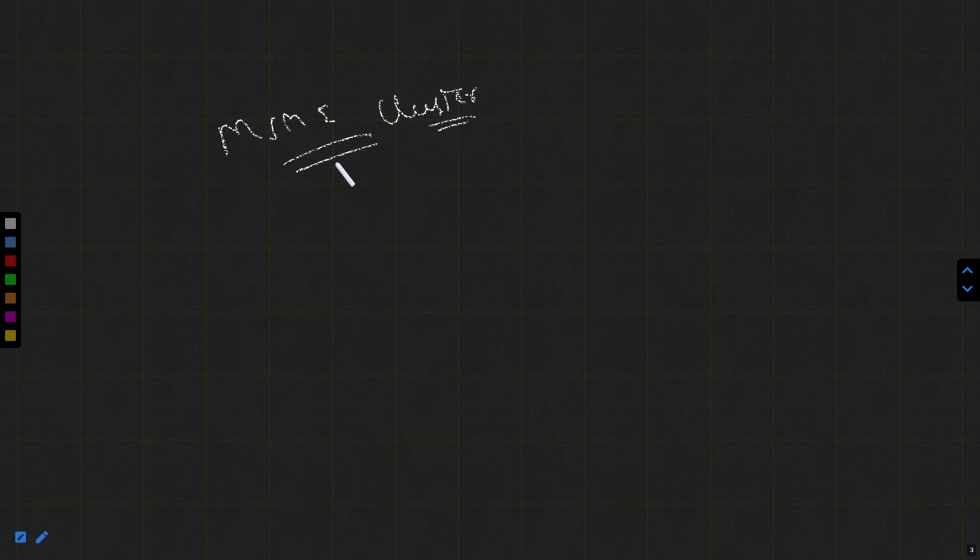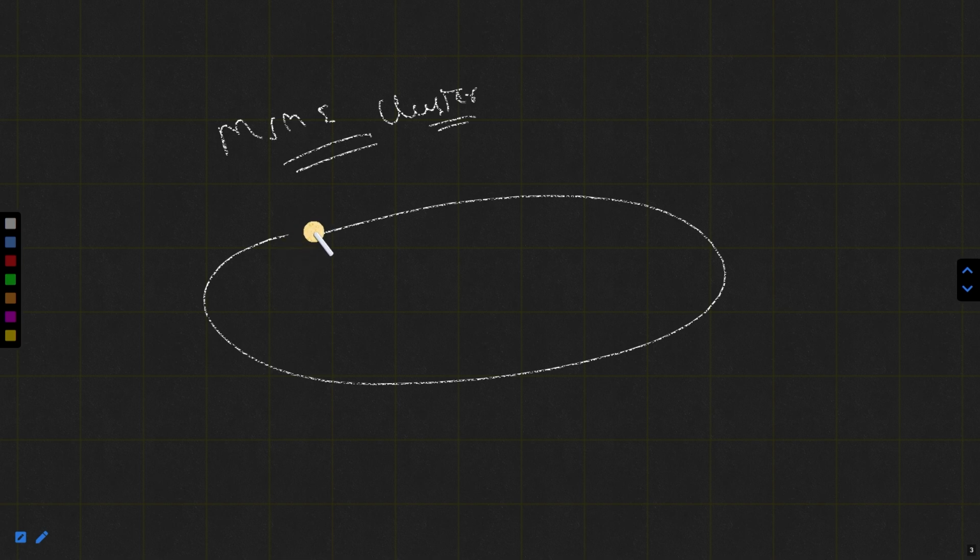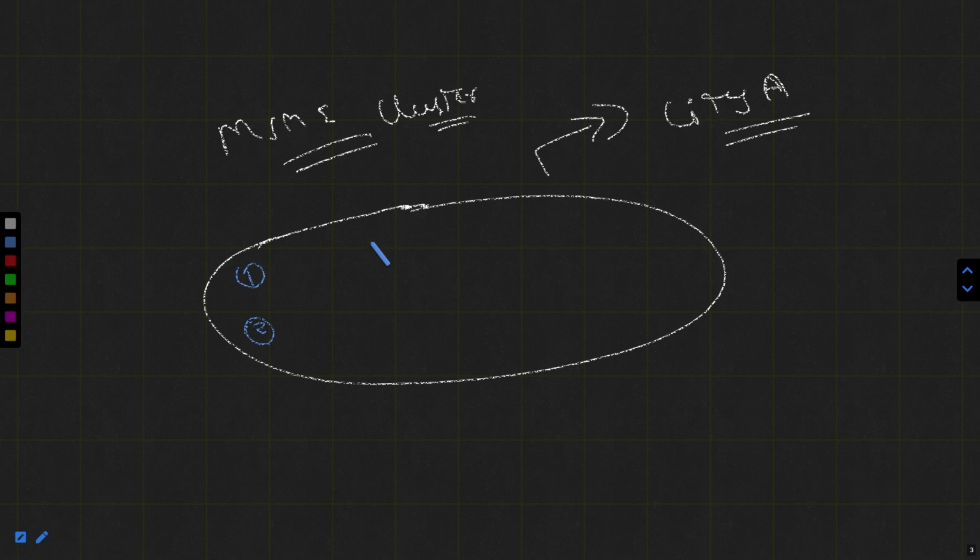I had told you, suppose this is a particular area, let's call it city A. Then we have 1, 2, 3, 4, 5 and 6 MSMEs which have a common interest, which we conclude as a shoemaking market.